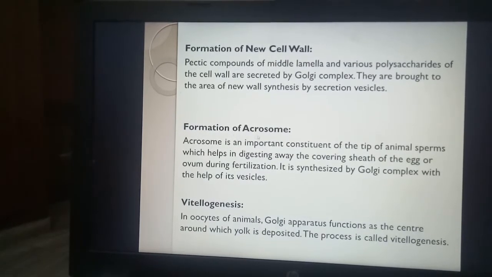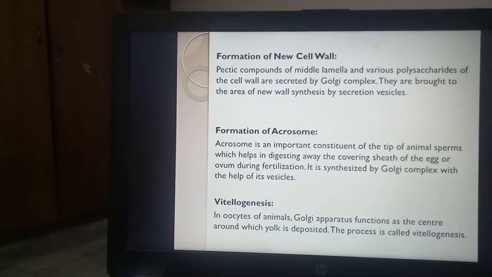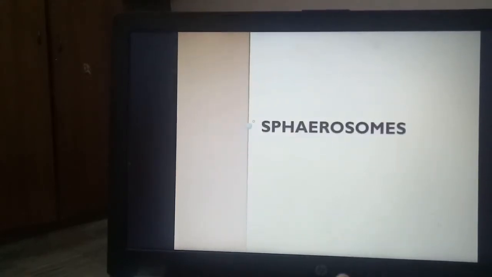Formation of acrosome. Acrosome is present in the tip of animal sperms, which digest the covering of the egg during fertilization. So it is synthesized by Golgi apparatus with the help of its vesicles. Vitellogenesis, that is, in oocytes of the animals the yolk is synthesized. That also happens with the help of Golgi apparatus.